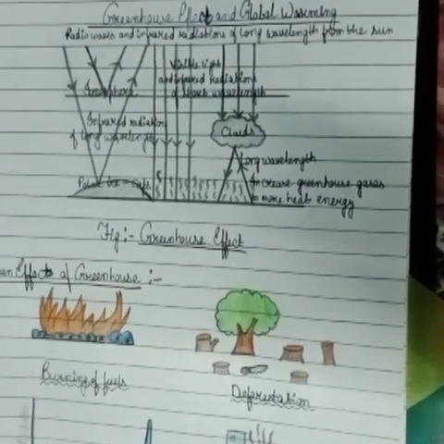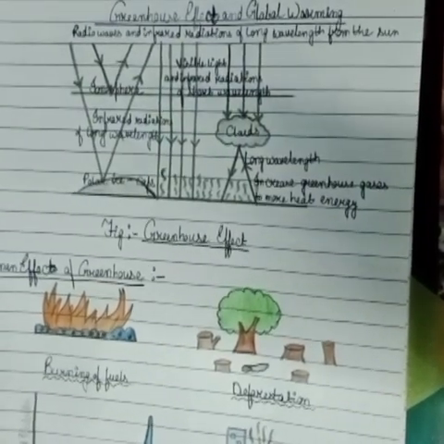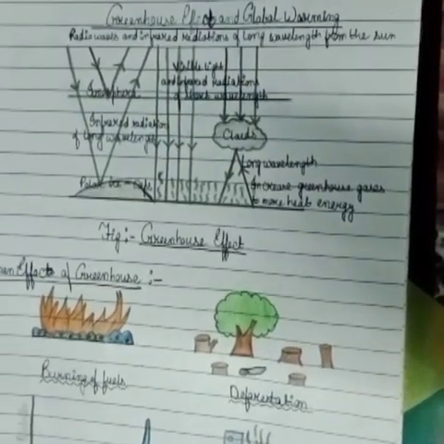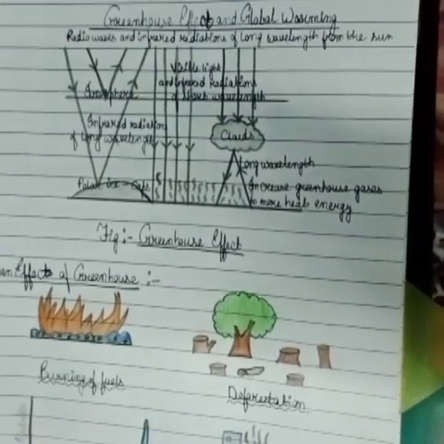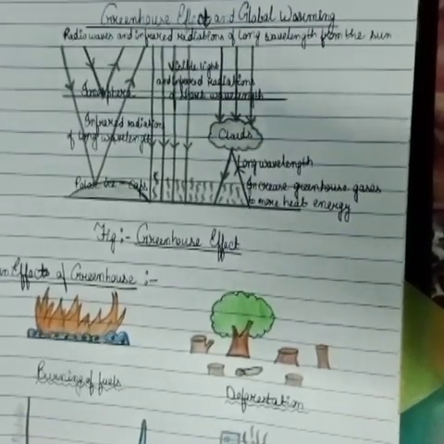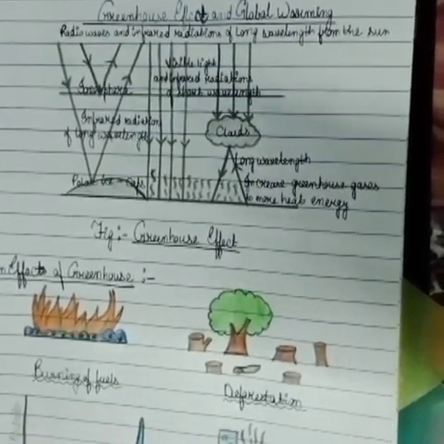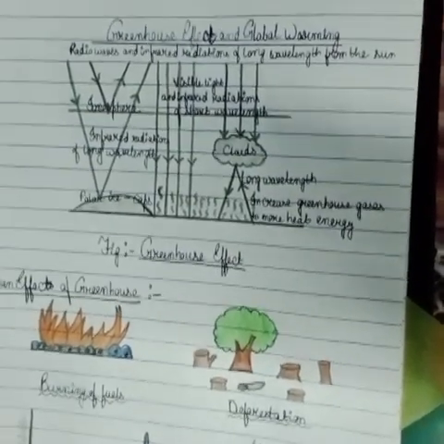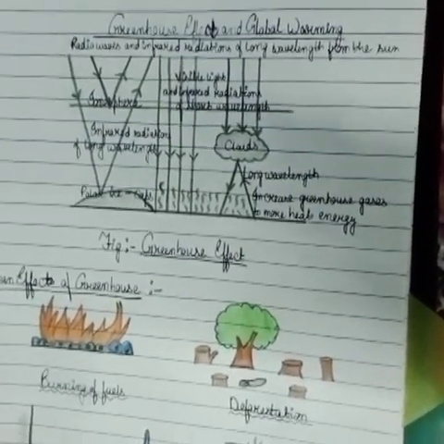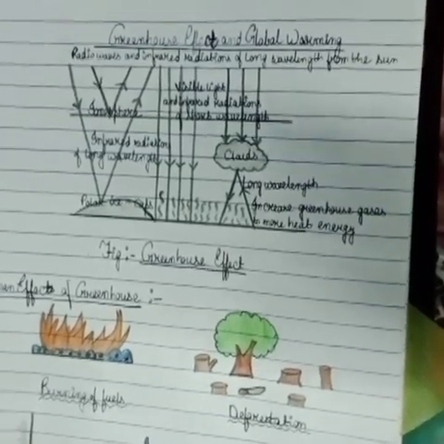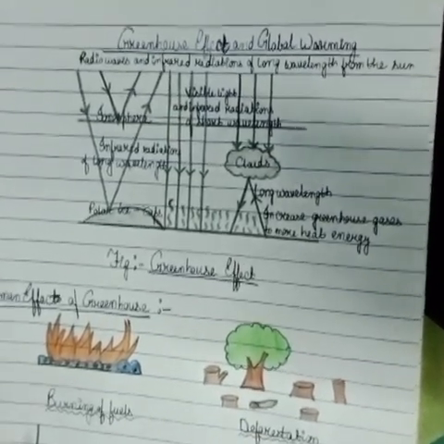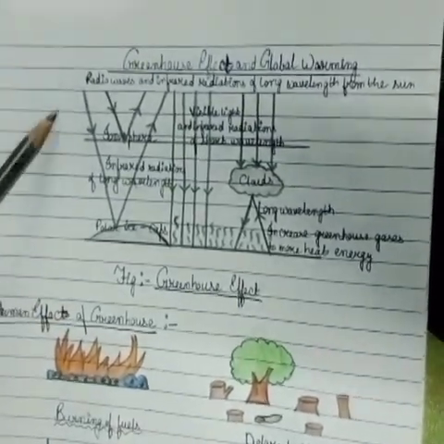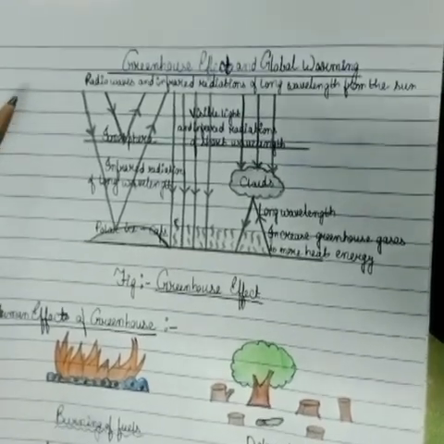Greenhouse effect is the process of warming of the earth's surface and its lower atmosphere by absorption of infrared radiations of long wavelength emitted out from the surface of the earth by greenhouse gases such as carbon dioxide, methane, nitrous oxide, ozone, chlorofluorocarbons, etc. So, let us understand the process of greenhouse effect.